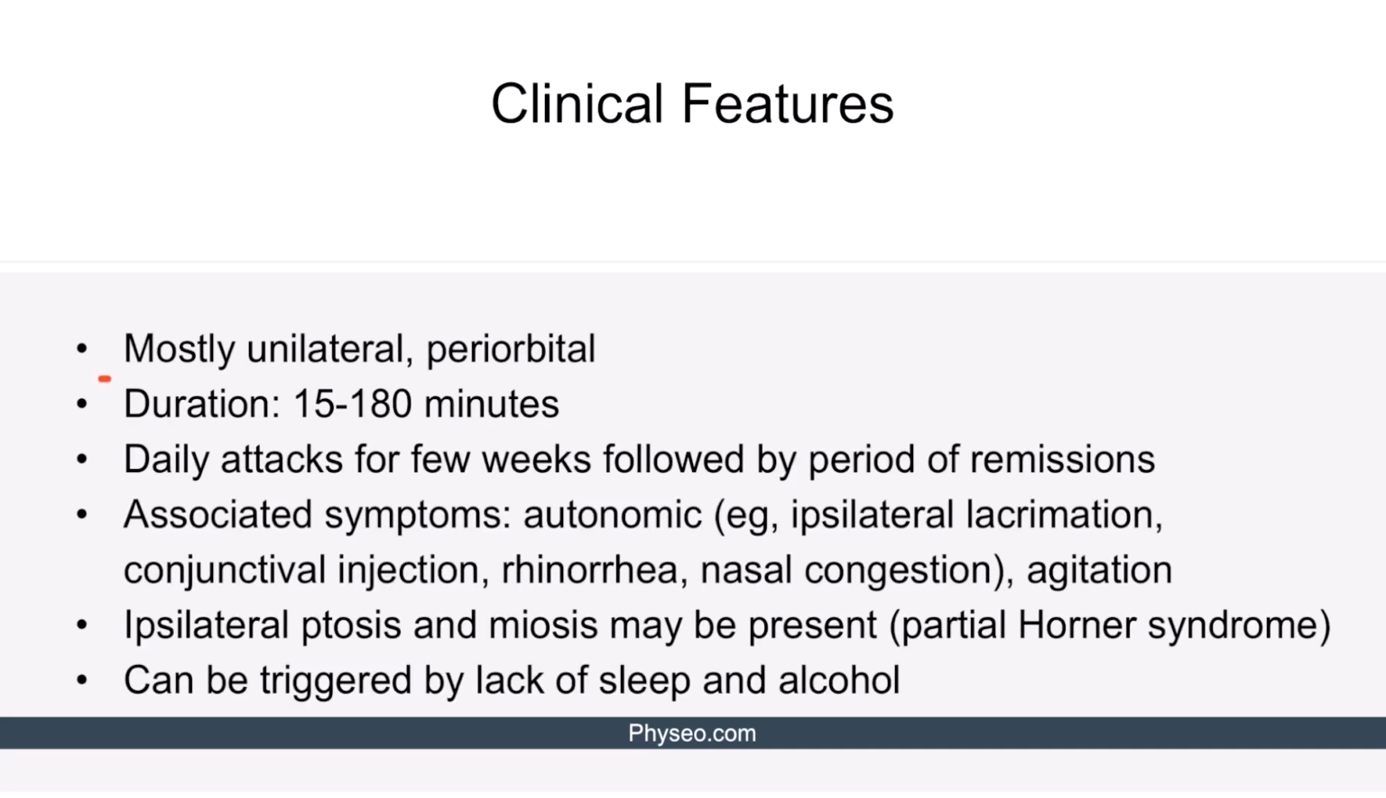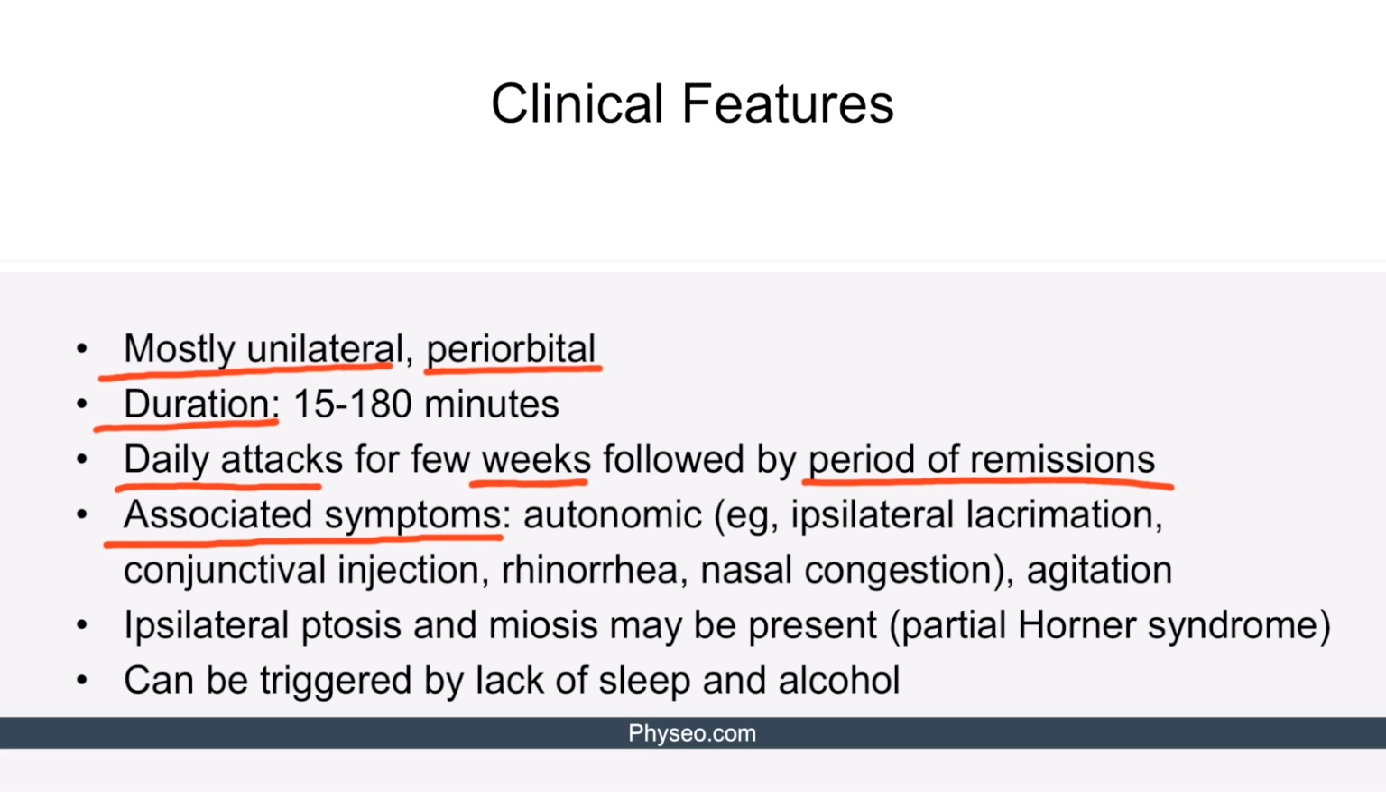Cluster headache is usually unilateral, especially periorbital pain, that is pain locating around the eye. It lasts from 15 to 180 minutes, way shorter than a migraine attack. Cluster headache is characterized by daily attacks recurring for a few weeks followed by a period of remission. The patient presents with ipsilateral autonomic symptoms including lacrimation, conjunctival injection, rhinorrhea, and nasal congestion.